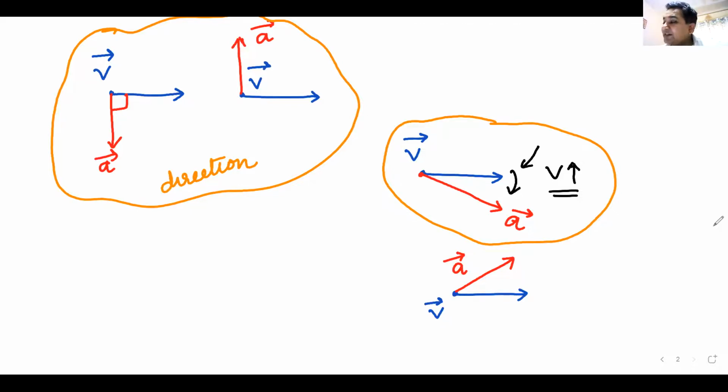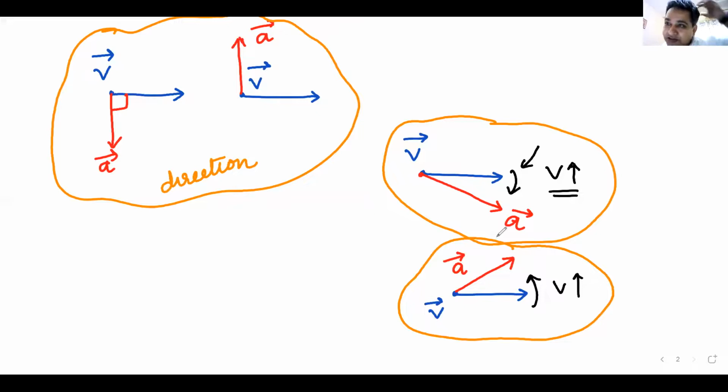It increases. Acute angle, velocity increases. How does it turn? The acceleration does not turn up. The velocity will move upwards. The change in direction will be upwards. Am I clear? Yes, you are correct. Velocity increases, turns upwards.